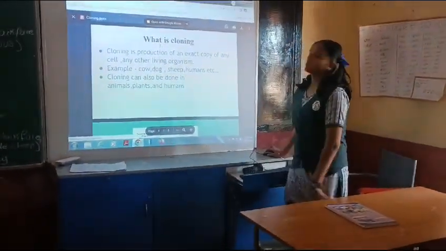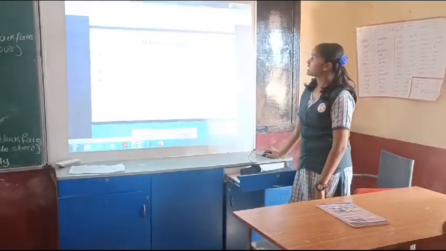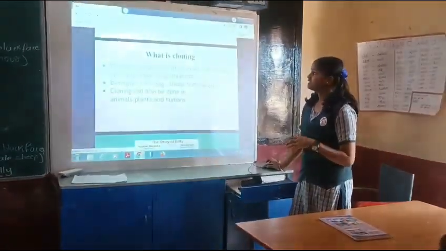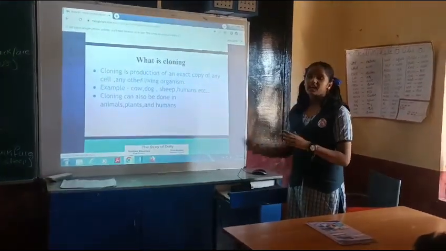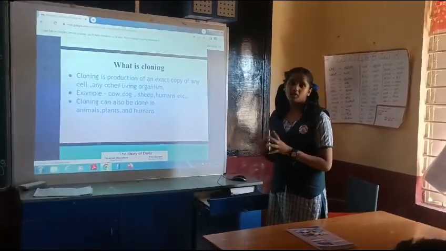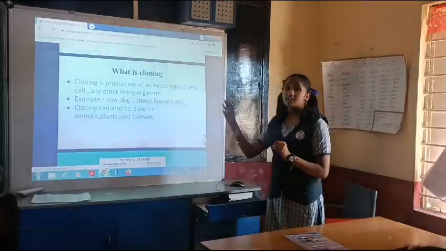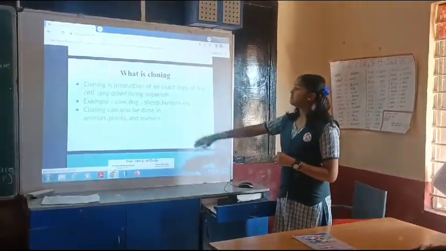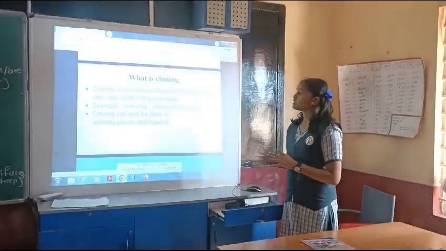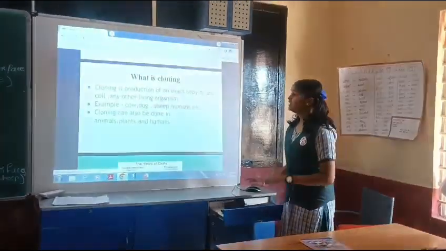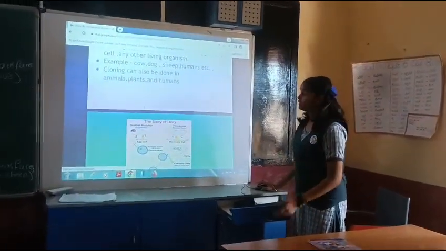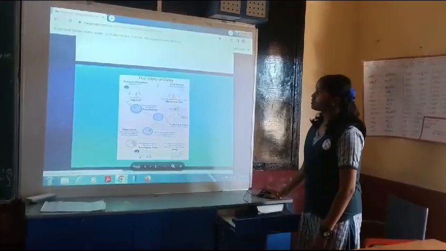So let's move on to the next topic. That's what is cloning. Cloning is production of an exact copy of any cell or any other living organism. So we have here sheep. This story is about Dolly sheep. So how the same type of sheep will be formed by the help of cloning. Example: cow, dog, sheep, humans. Cloning can be done in all of these. Cloning can also be done in animals, plants and humans as I told before. So let's move on to the story of Dolly.